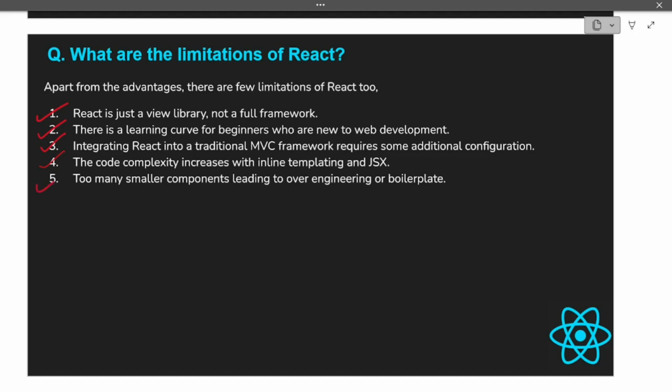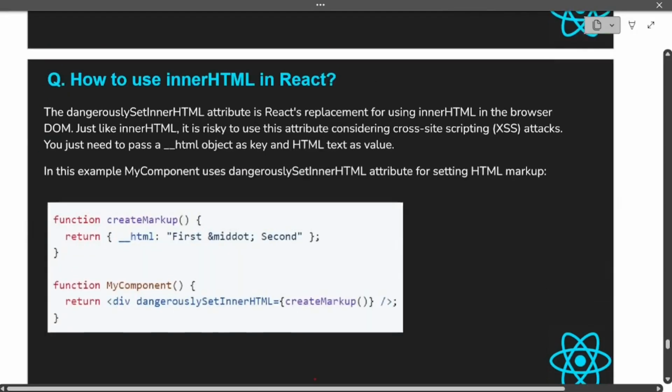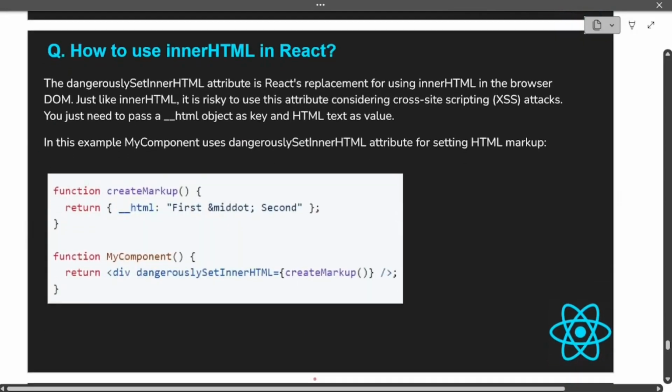And last point is too many smaller components leading to over engineering or boilerplate. So sometimes the code gets divided into too many smaller components, which might make the code a bit confusing or unreadable, but again it depends on developer to developer. So these are the limitations of React. Next is how to use innerHTML in React.